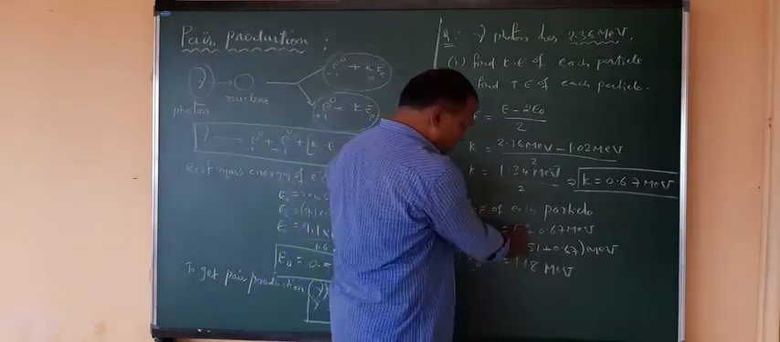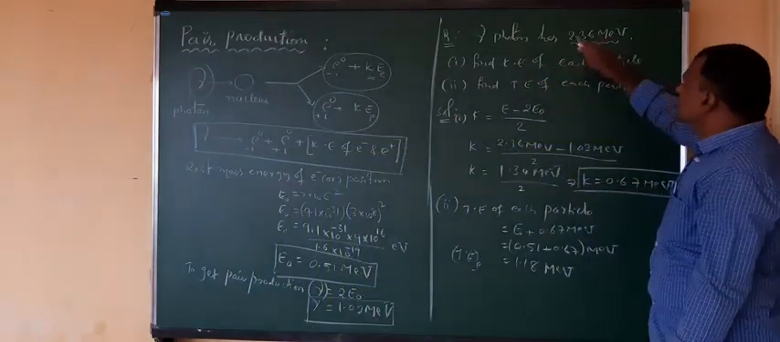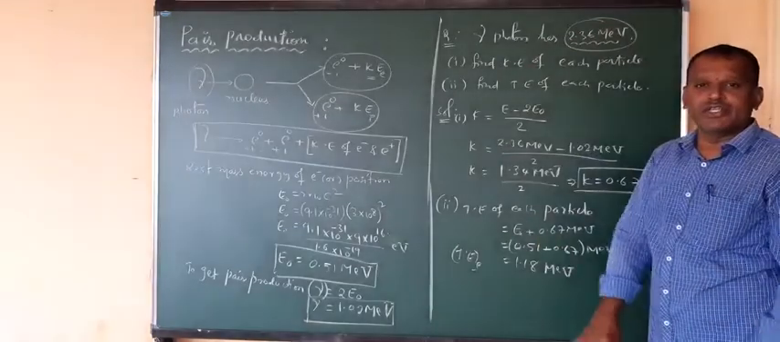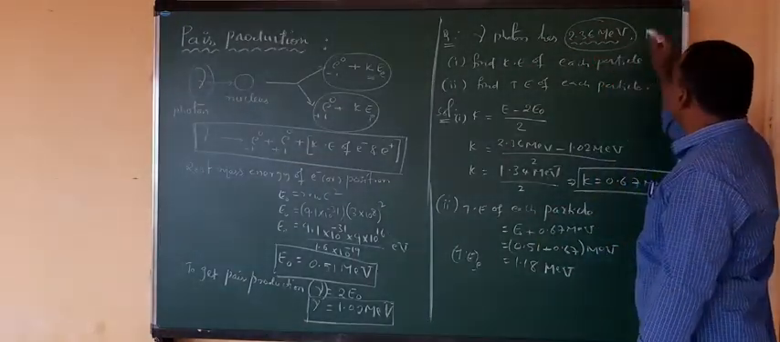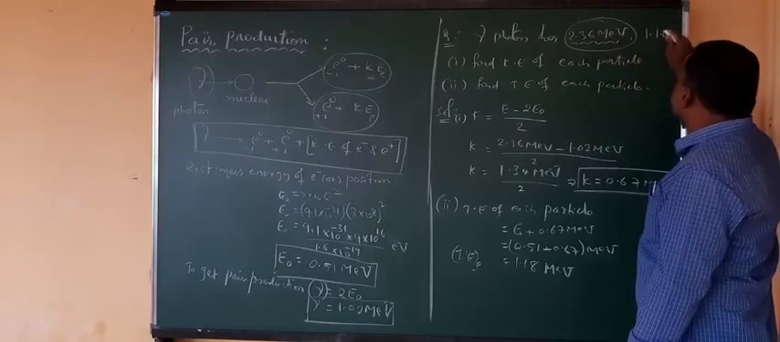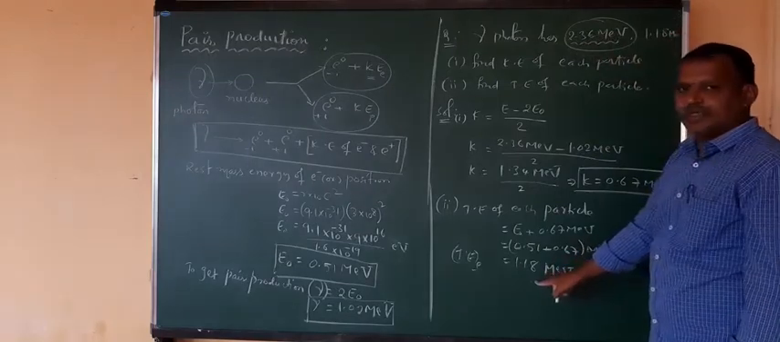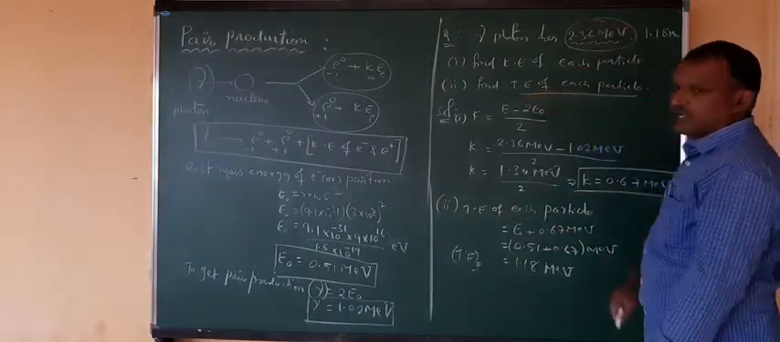So simply, instead of doing this, make it half of this. You make the total energy of the photonic radiation half. That is nothing but the total energy of each particle. If you make half of this, it is 1.18 million electron volts. That one we got now. So half of this is the total energy of each particle.